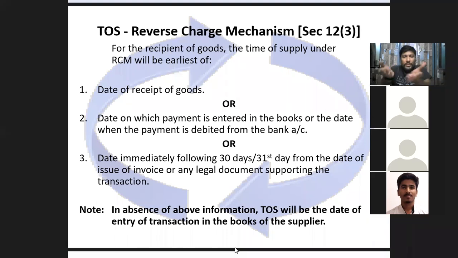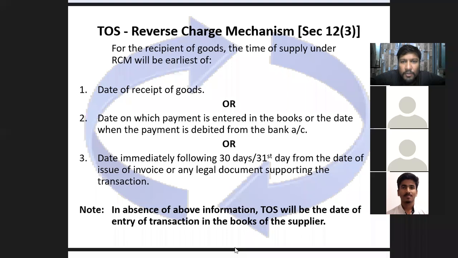क्योंकि जो customer है, वो tax का पैसा along with goods का पैसा hand over करेगा seller को. Seller जो है इसमें से goods का पैसा अपने पास रख के tax का पैसा दे देगा government को. This is forward charge. What happens in reverse charge is the customer is only going to give the money of goods to the seller, but the amount of tax is directly paid by the customer to the government. Fine. So it's kind of a direct tax, right? So यहाँ पर customer directly tax pay कर देता है government को. So we call it as reverse charge mechanism.